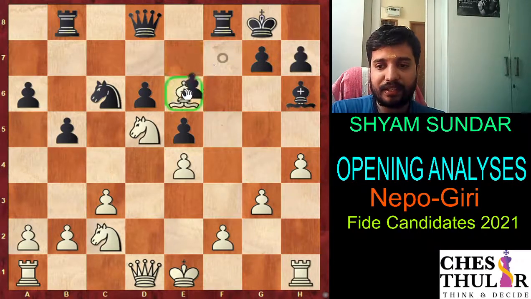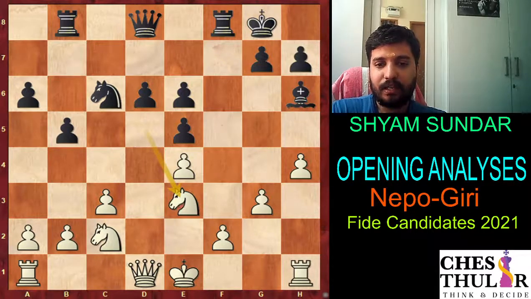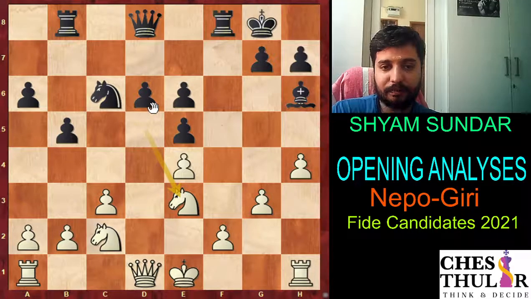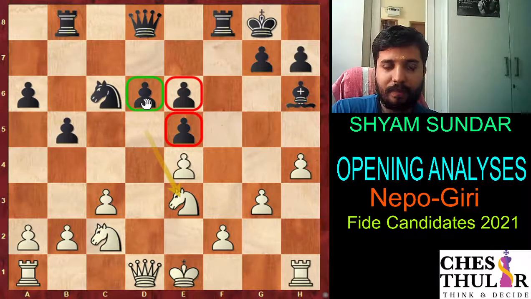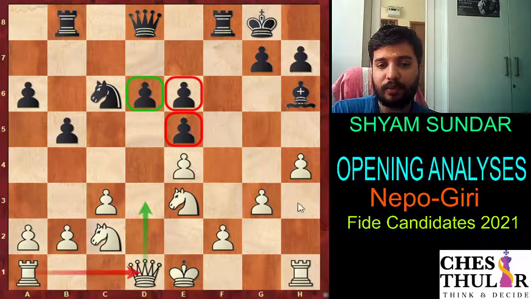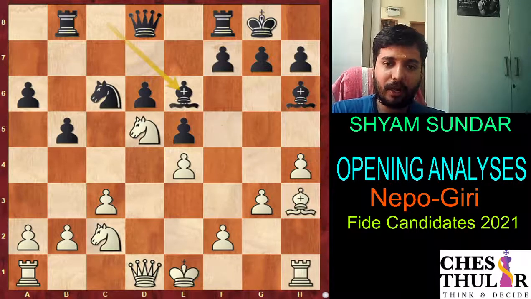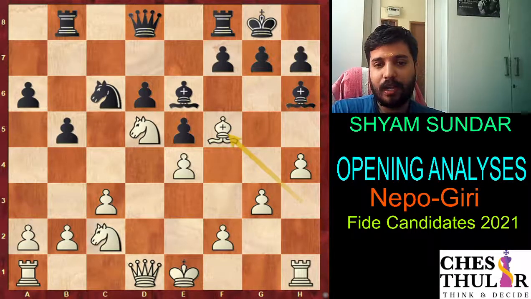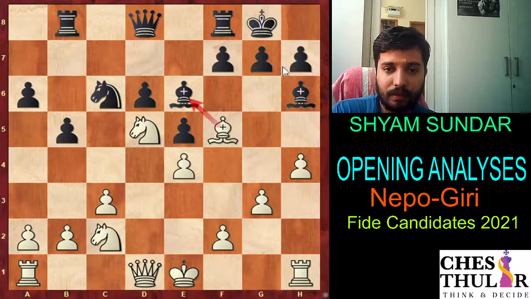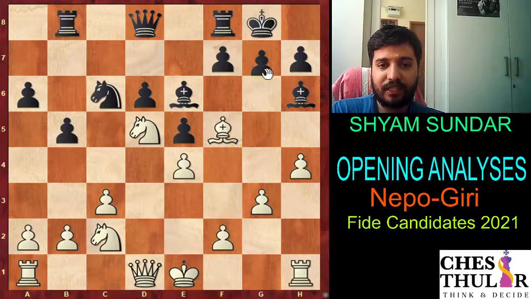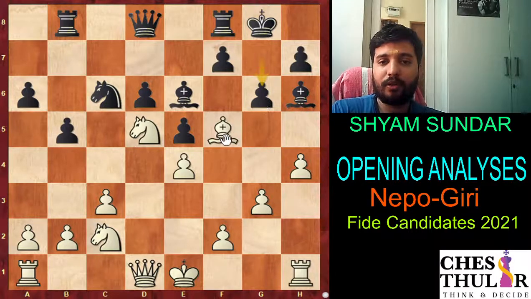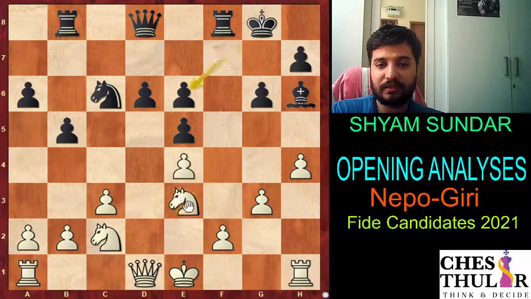Bishop e6, f e6, knight d3. This is also another way to play. Basically, trying to pressurize the d6 pawn by playing queen d3 and rook d1. Ivanchuk has played a couple of games in this line. However, when I was checking with the computer, it came up with a very interesting move, which is bishop f5. I guess maybe it wanted to go queen g4, or it just wanted to maintain pressure. So the point is, if g6, now the computer wanted to take on e6, f e6, knight d3.